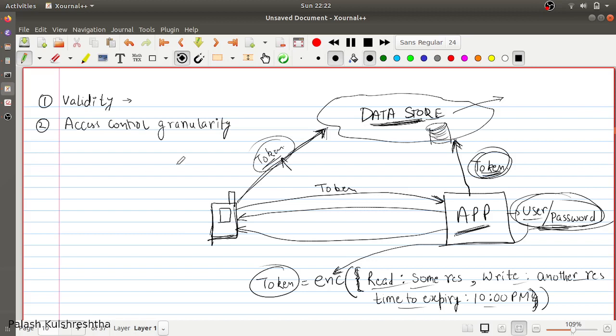Another thing we have to keep in mind is the access control granularity of the token. You should always consider how many permissions are being given to the token. They should be the minimum possible, so that even if the token is compromised, it can only affect the data that it was allowed to access. And this granularity of permissions depends on the data store you are using. Some data stores provide different types of granularity than others.